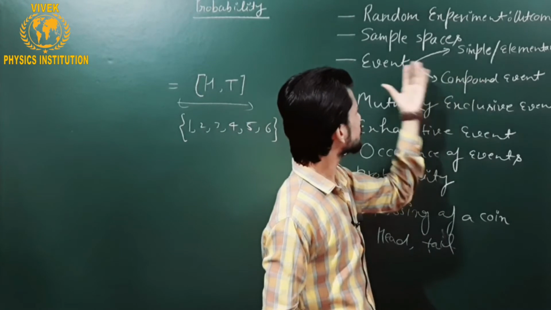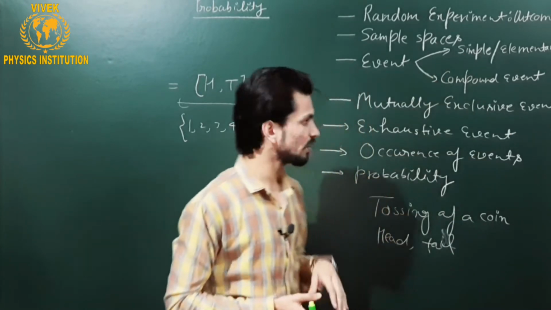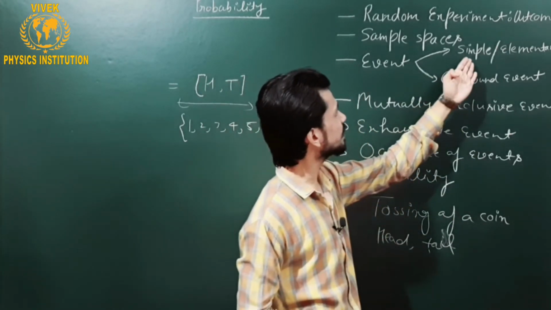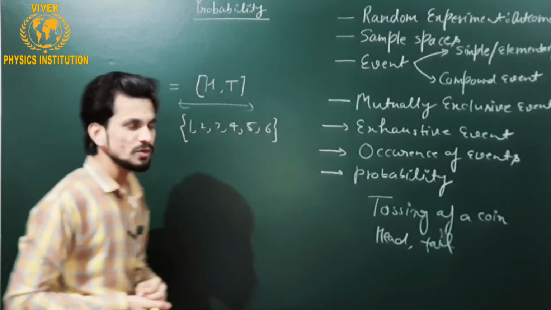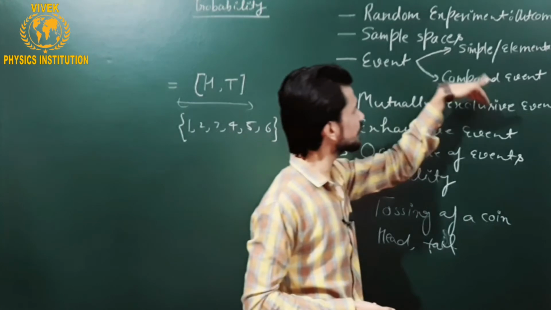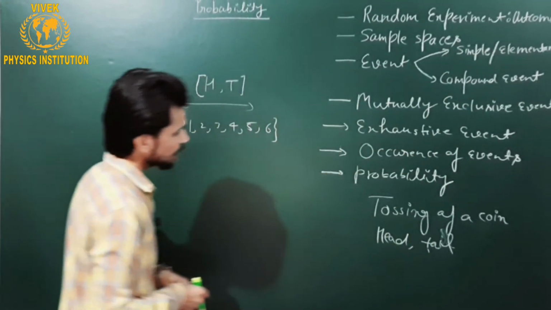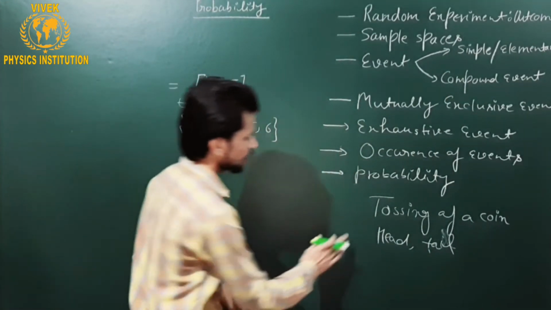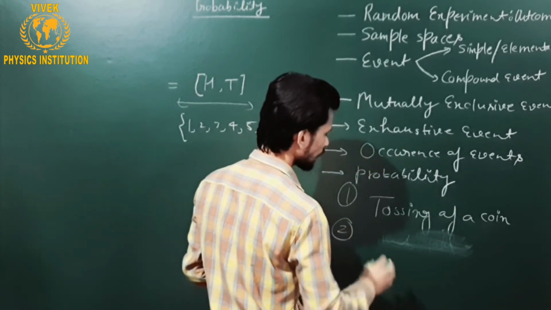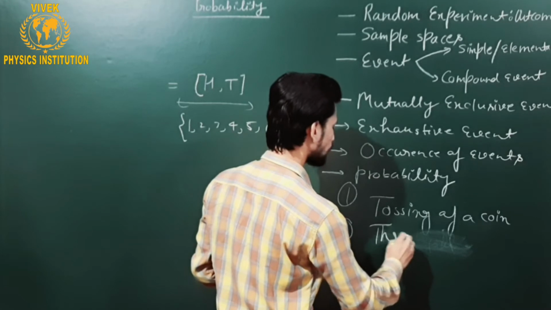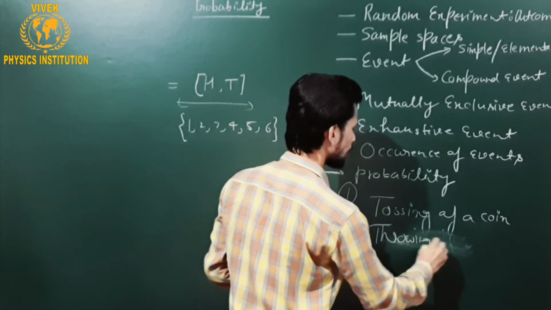Now we can categorize events into two basic categories. One can be a simple or elementary event, the other can be a compound event. The distinction between these two events can be easily understood through experiments. One is tossing a coin and the other is throwing a die.